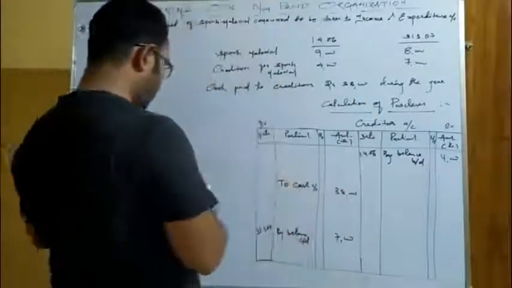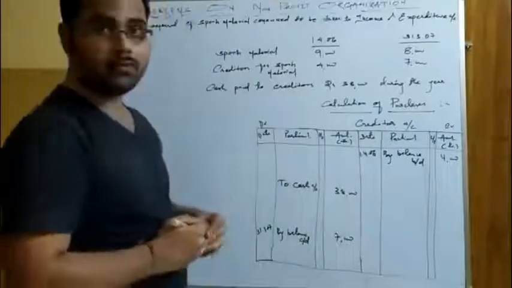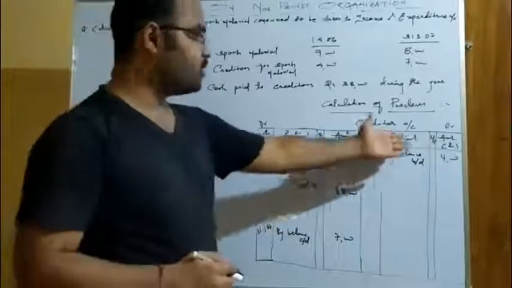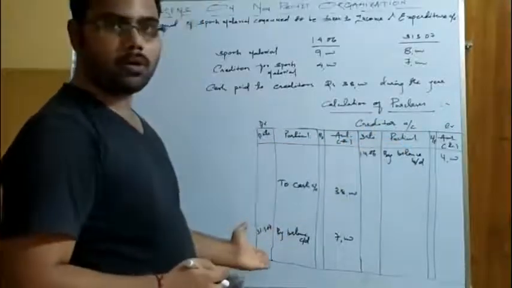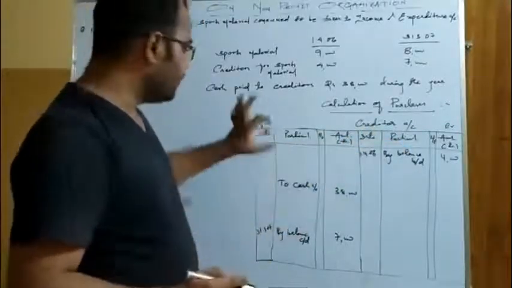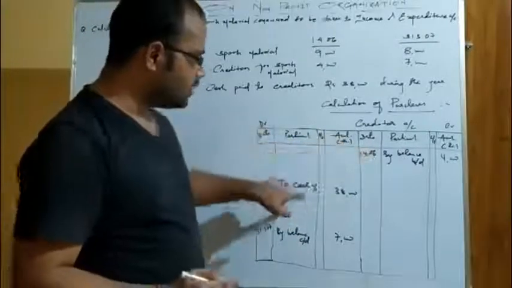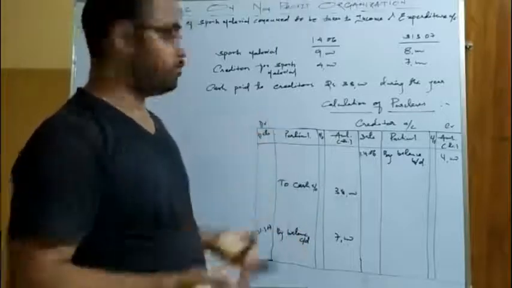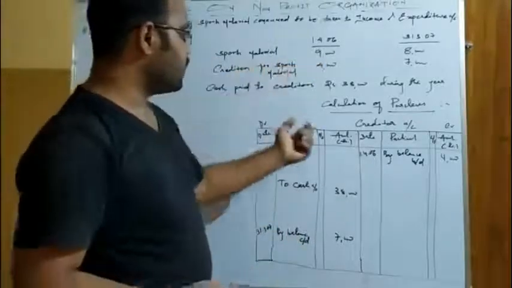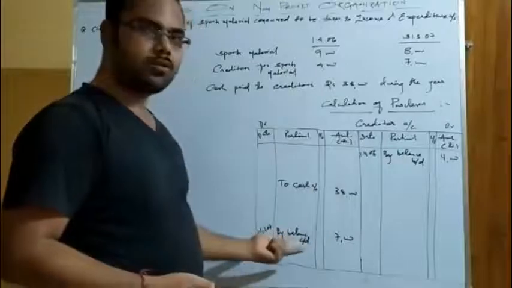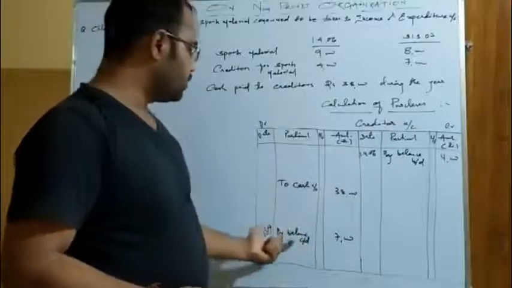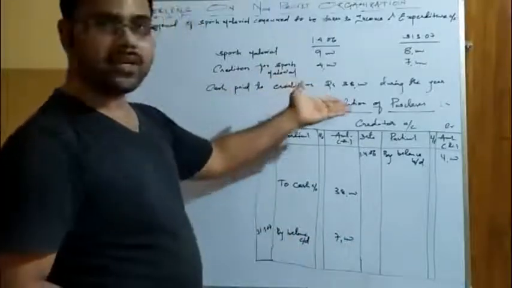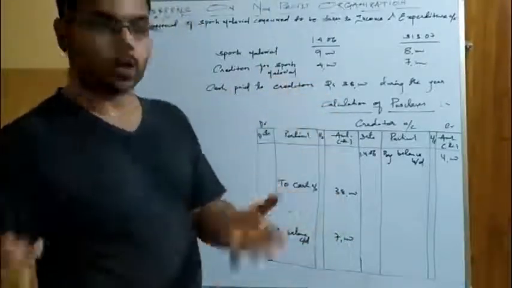Since the date is not there, I have not written the date over here. It is paid during the year. You can take any date if you want. And see, this is the opening balance at the top, closing balance at the bottom. Okay, this is what the chronological order means. And since it is paid during the year, it occurs in the middle. So this is again how the chronological order works. So all these three things are posted: opening balance on the credit side, closing balance on the opposite side. Because it will go to the brought down on the opposite side in the next year. When cash is paid to creditor, the journal entry is creditor account debited to cash account.